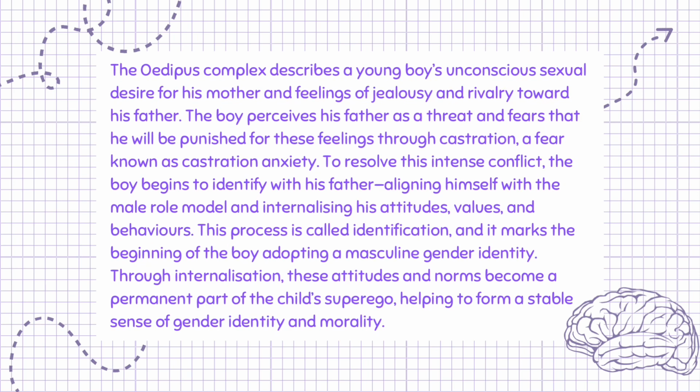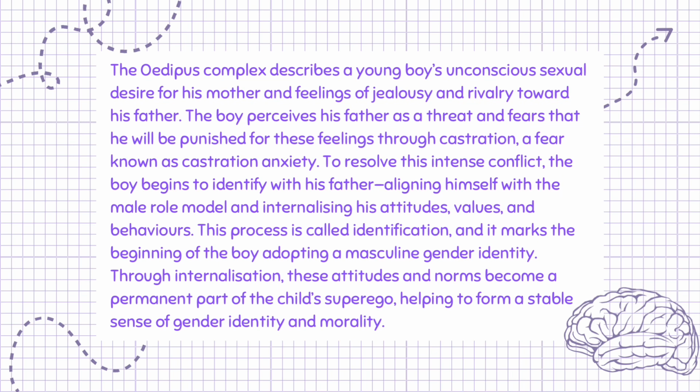The Oedipus complex describes a young boy's unconscious sexual desire for his mother and feelings of jealousy and rivalry toward his father. The boy perceives his father as a threat and fears that he will be punished for these feelings through castration, a fear known as castration anxiety. To resolve this intense conflict, the boy begins to identify with his father, aligning himself with the male role model and internalizing his attitudes, values, and behaviors.